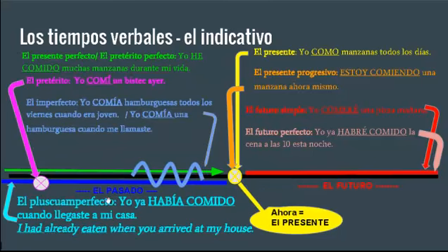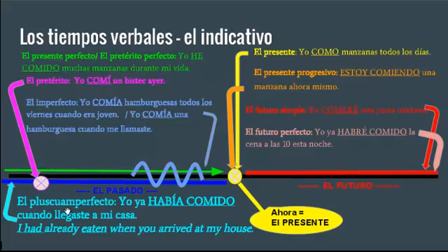Next, we have the pluscuamperfecto. Again, notice it's perfecto, so it's a perfect tense, which means that it's got the helping verb haber with the past participle comido. So yo ya había comido cuando llegaste a mi casa. So this is a point in the past. You arrived at my house, and I had already done this before that happened. So ya había comido cuando llegaste a mi casa. That's what had happened by a certain point in the past.